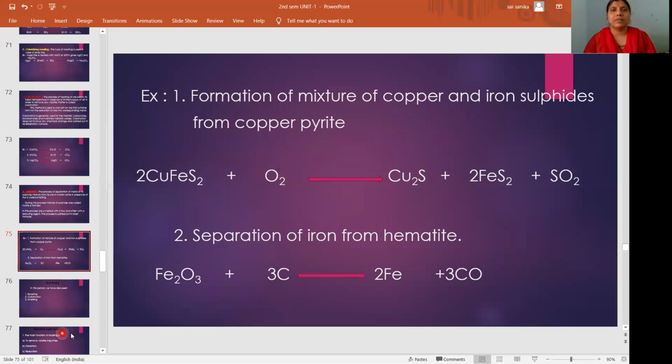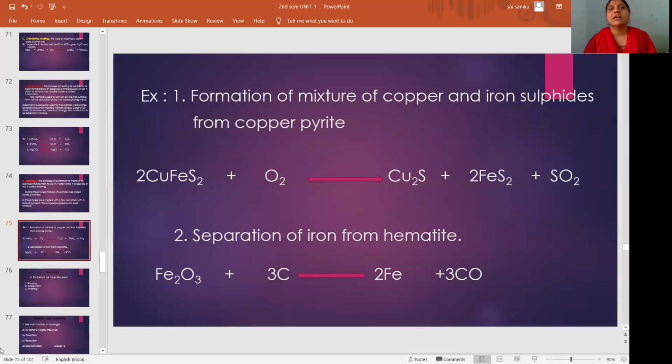So here we can separate the metal, or the mixture of sulfide ores can be separated. This is copper pyrites, which can be separated from this mixture: copper sulfide, iron sulfide. And here iron oxide: we are reducing iron oxide to iron by using carbon as a reducing agent.